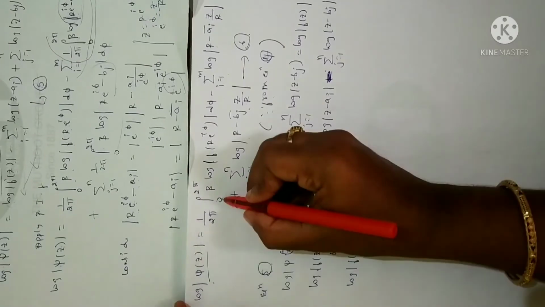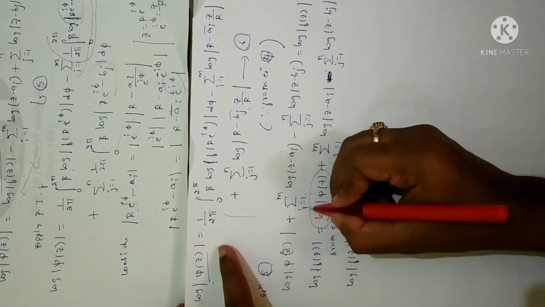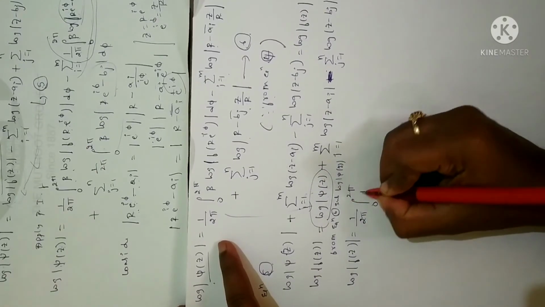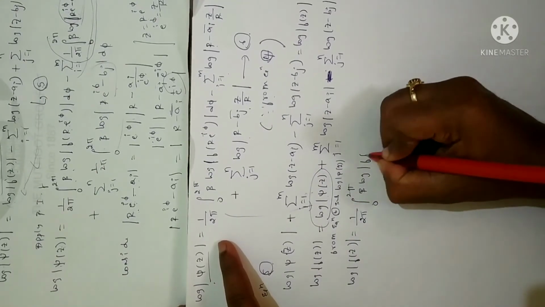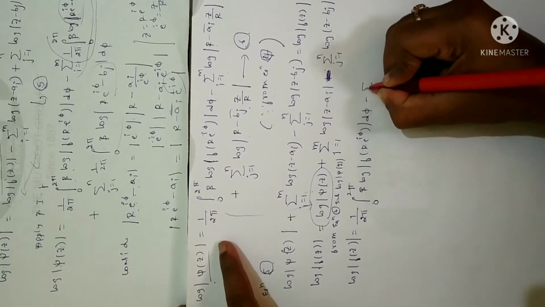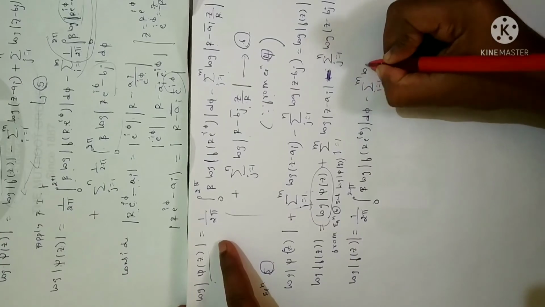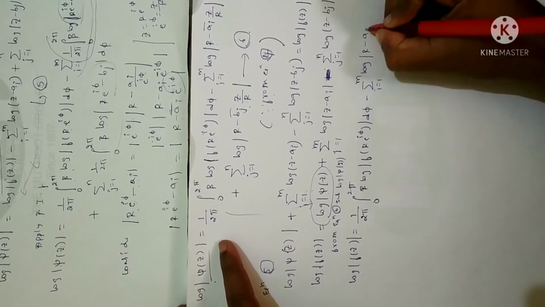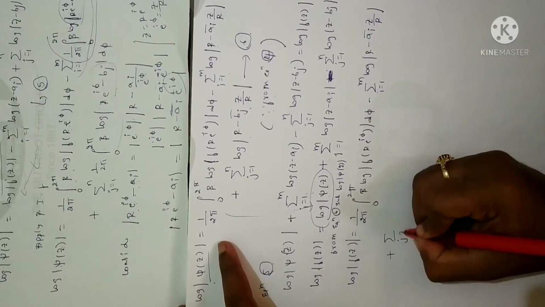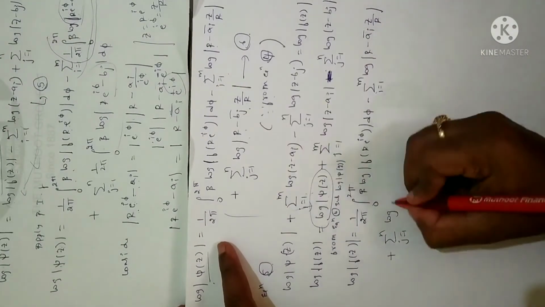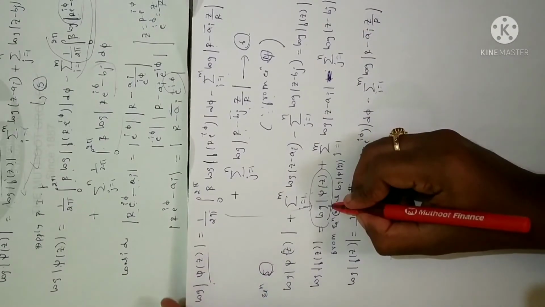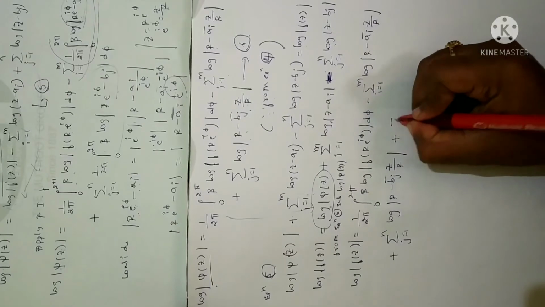When you substitute log of psi of z, what is its value? I'm going to substitute, so you will get 1 by 2 pi integral from 0 to 2 pi of log of f of r into e power of i theta d theta, minus summation i is equal to 1 to m logarithm of r minus ai bar into z by r, plus summation j is equal to 1 to n logarithm of r minus bj bar into z by r. I have just substituted the log of psi of z value. Next, these two terms as they are.